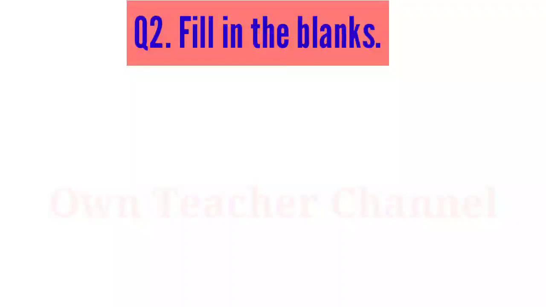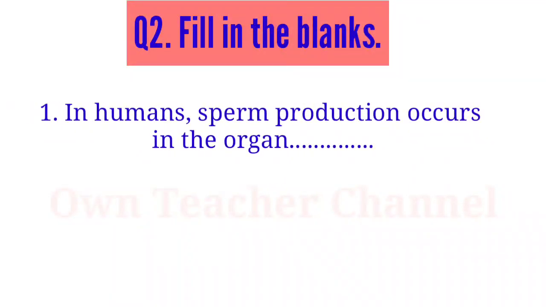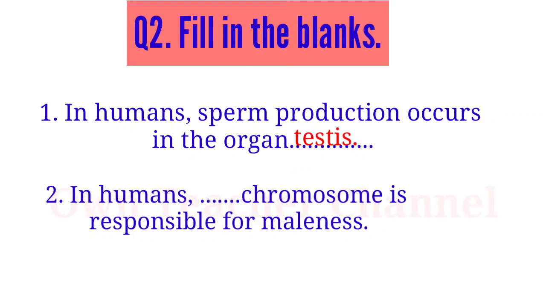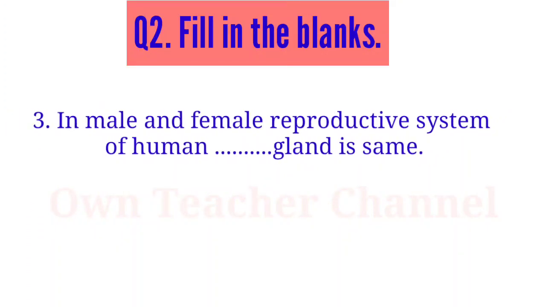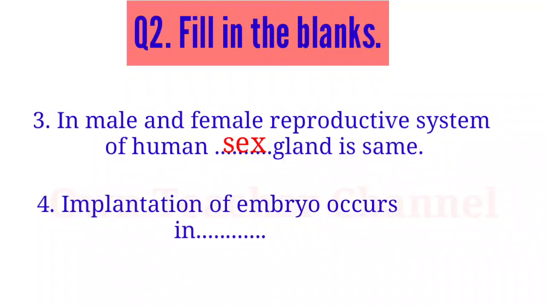Question 2. Fill in the blanks. 1. In humans, sperm production occurs in the organ testes. 2. In humans, the Y chromosome is responsible for maleness. 3. In the male and female reproductive systems of humans, the sex gland is the same. 4. Implantation of the embryo occurs in the uterus.